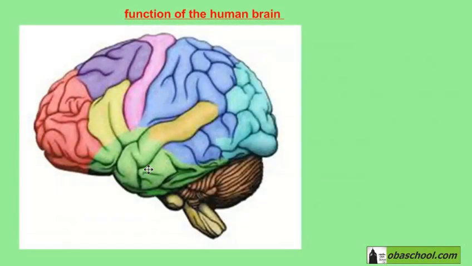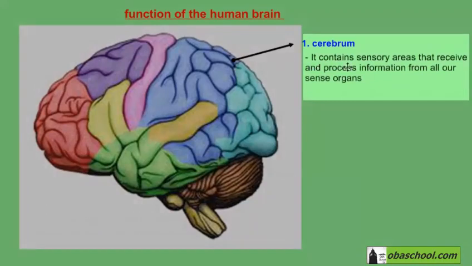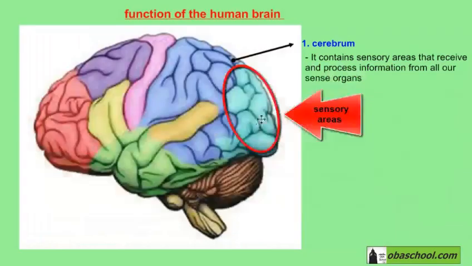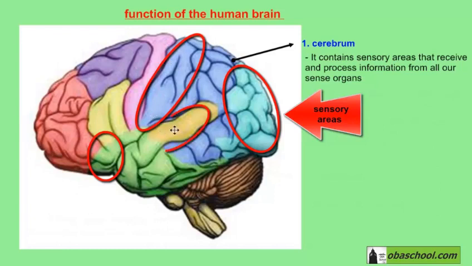So this is a diagram of the human brain, which we saw earlier. We said that the biggest part is the cerebrum. The cerebrum contains sensory areas that receive and process information from all our sense organs. So the cerebrum is responsible for the coordination between stimulus and response that comes from sensory areas. These are sensory areas in our brain. Each one of them is responsible for a certain type of sense.